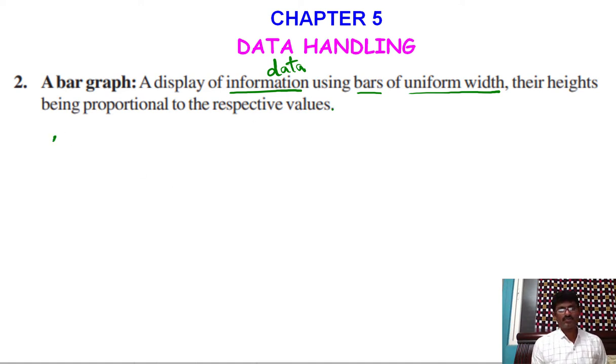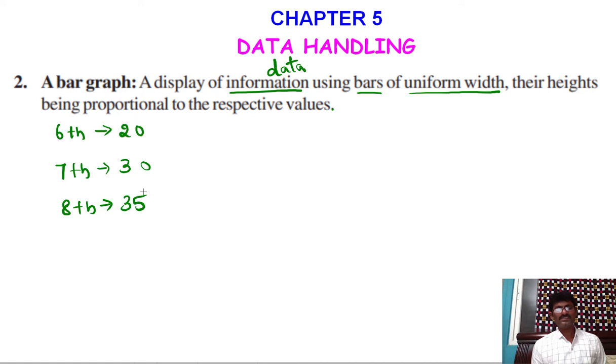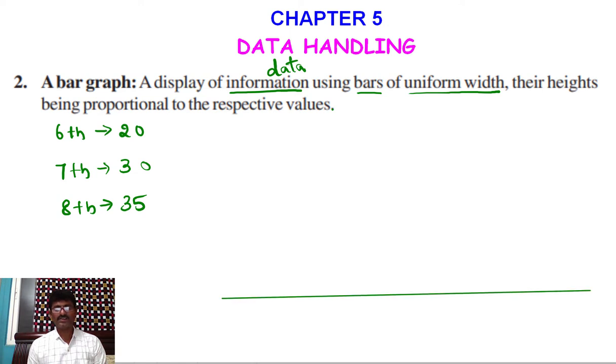Suppose the number of students in 6th class is 20, in 7th class the number of students is 30, and in 8th class the number of students is 35. Then we can represent this data in the form of a bar graph. Let me take one horizontal line and one vertical line like this.